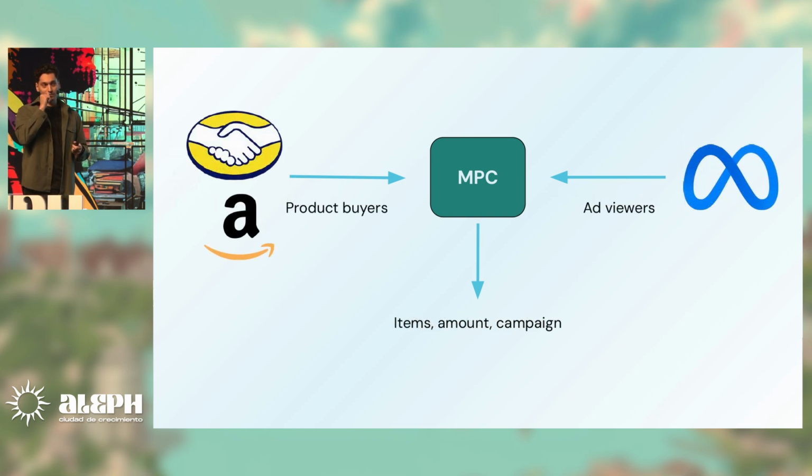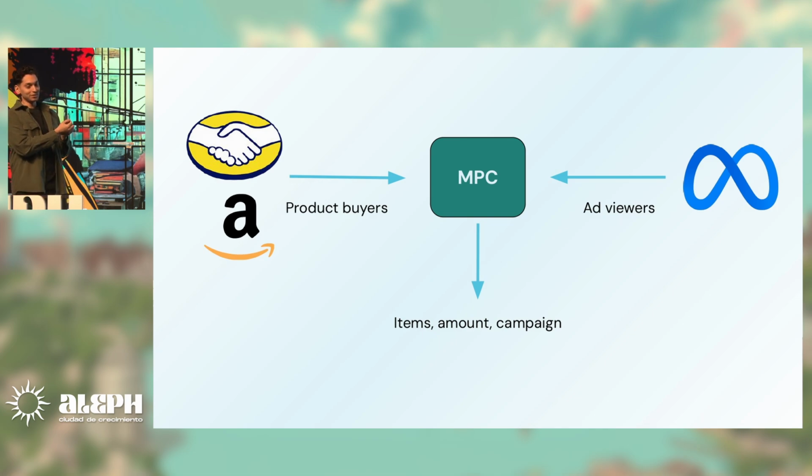To a more real-world use case, we have the ads industry. On this side, we have Amazon and Mercado Libre. They both have a list of users who bought items, but Meta knows who did watch ads on these items. So if they can share, hopefully they're not doing this right now, okay?